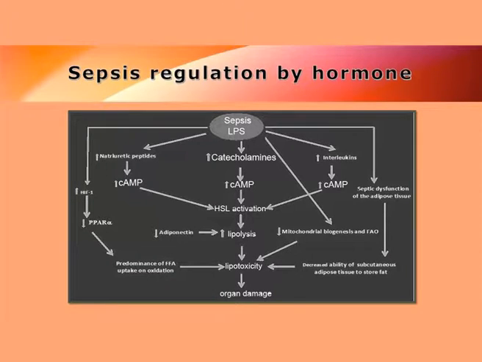So what happens is, in male, where the steroid hormone production is more, there will be elevation of catecholamines and elevation of cyclic AMP, which will ultimately lead to lipolysis, lipotoxicity and organ damage, and that will ultimately mark the activation of hypersensitive reaction leading to sepsis. So sepsis incidence is more in those persons where the steroid hormone production is more.